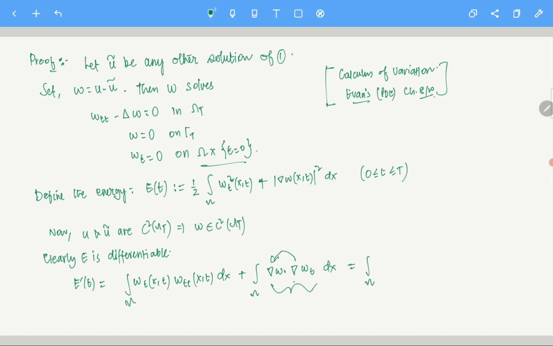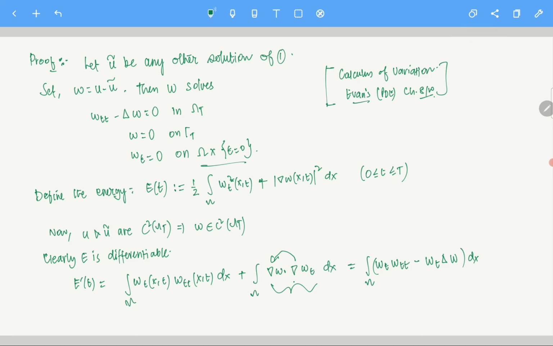So it becomes the integral of wt wtt minus wt Laplacian of w, dx. Why? Because of integration by parts: a negative sign comes, and one derivative goes here, so it becomes Laplacian of w times wt.